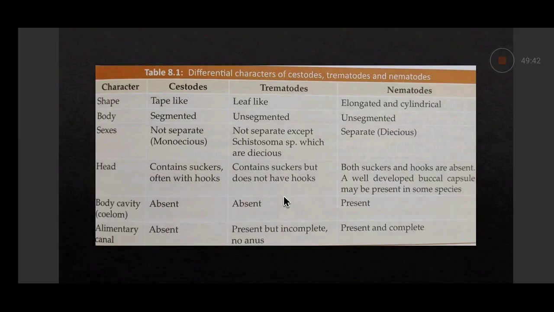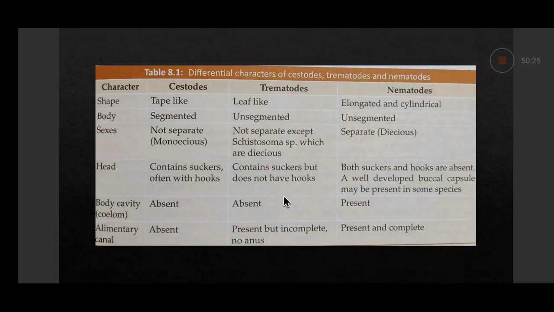Then to differentiate the three types of helminths, cestodes, trematodes, and nematodes, what are the differences between them? This will be very useful to you when cestodes, trematodes, and nematodes are taught to you. Basically, there are two phyla of helminths: phylum Platyhelminthes and phylum Nematoda. Nematodes all come under phylum Nematoda, and phylum Platyhelminthes contains the cestodes and trematodes.